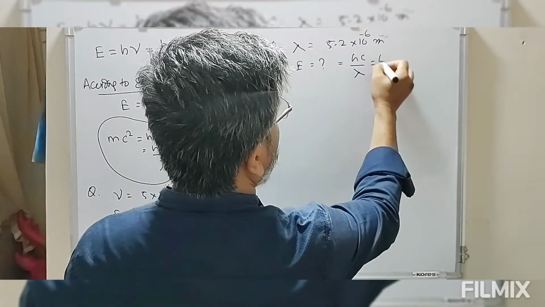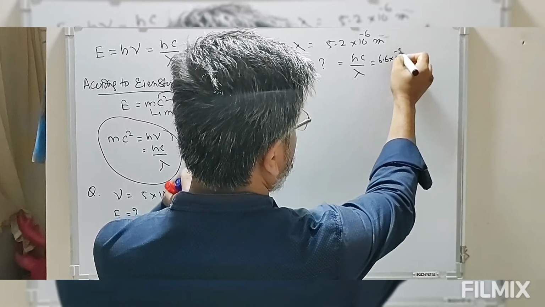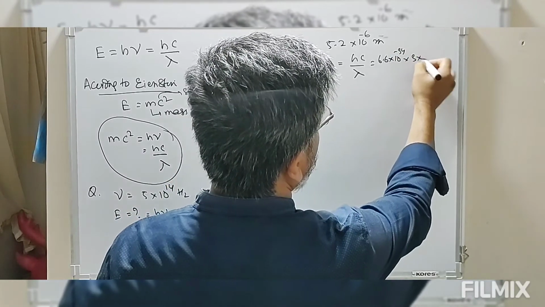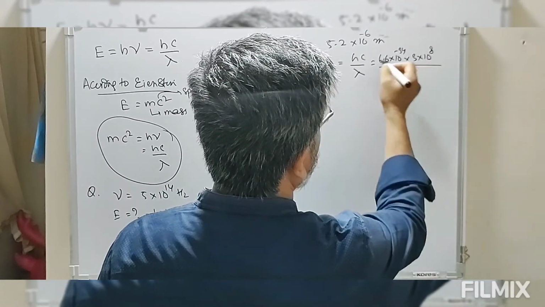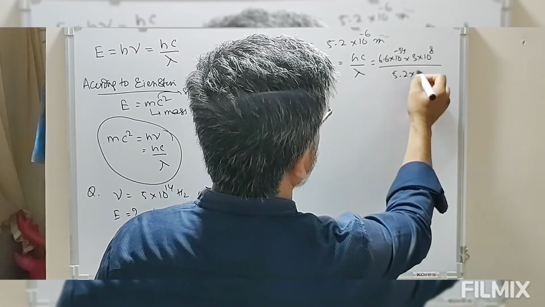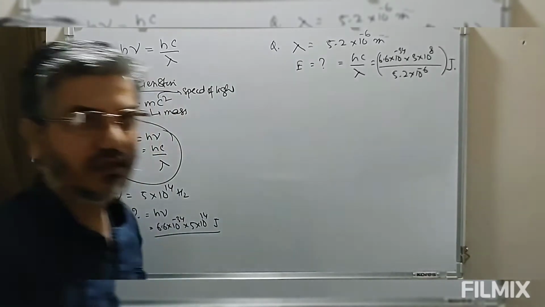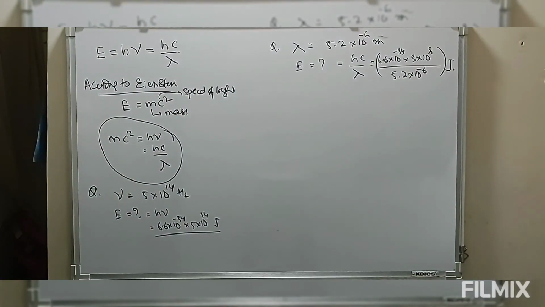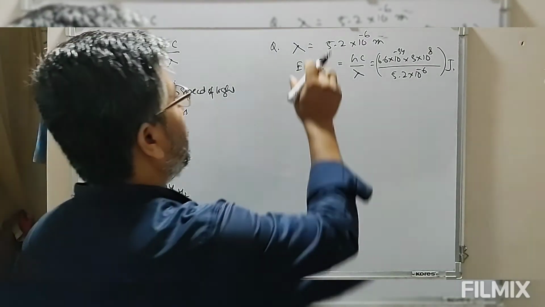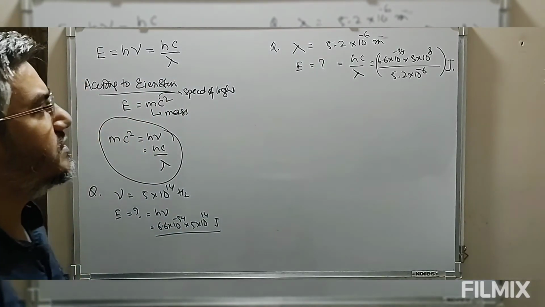So h is 6.6 into 10 to the power minus 34, c is 3 into 10 to the power 8, divided by the wavelength 5.2 into 10 to the power minus 6. This comes out in joules. This is the calculation of energy from wavelength.